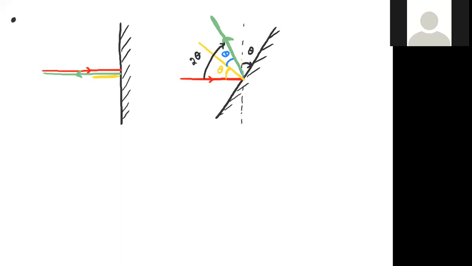Note down these points. By keeping the incident ray fixed, the mirror is rotated by an angle theta about an axis in the plane of the mirror. The reflected ray is rotated through an angle 2 theta in the same sense. These are some important points regarding reflection of light.